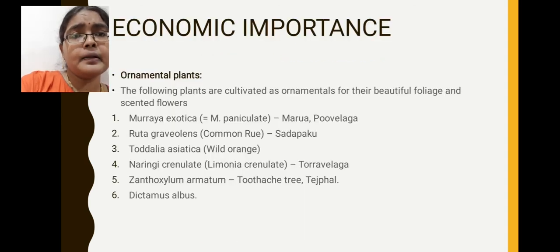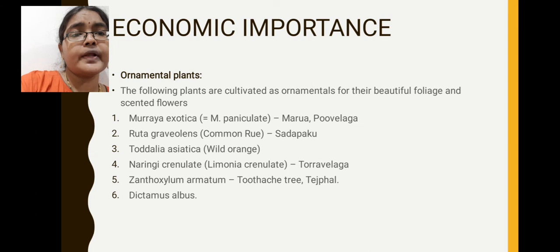Next, ornamental plants. Under economic importance, these are producing edible fruits, essential oils, and yielding timber. Next, some of the Rutaceae family members are grown as ornamental plants. A list of ornamental plants is given in this slide. One is Murraya exotica, otherwise called Murraya paniculata.